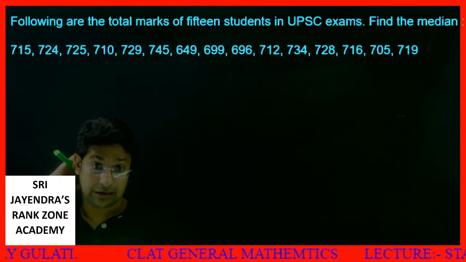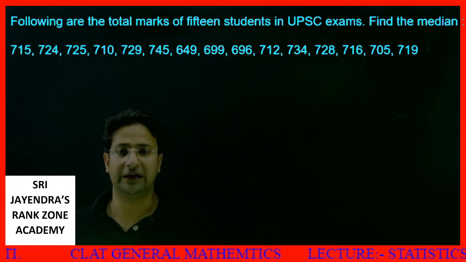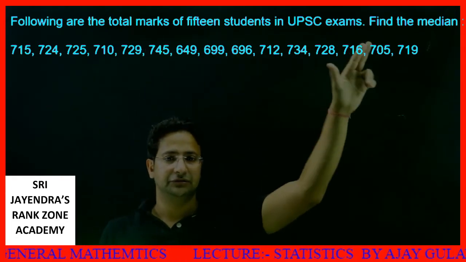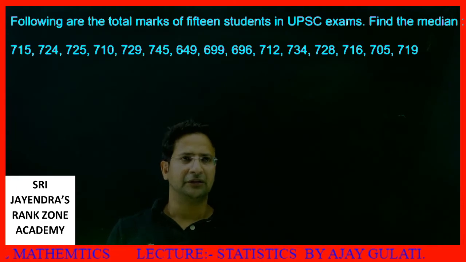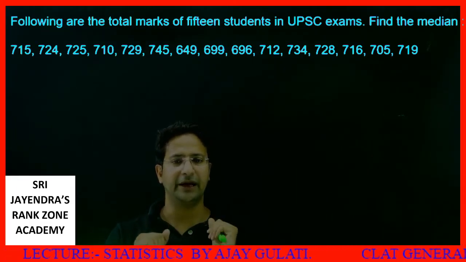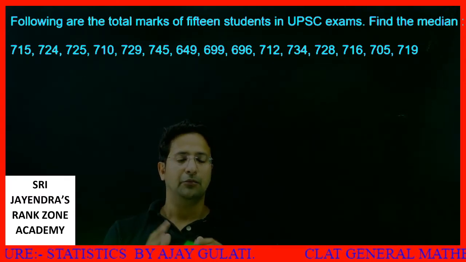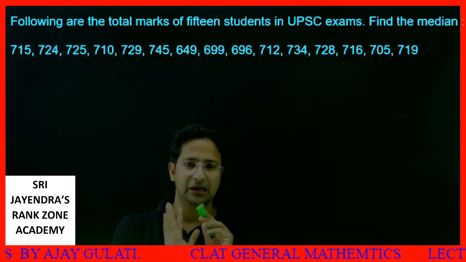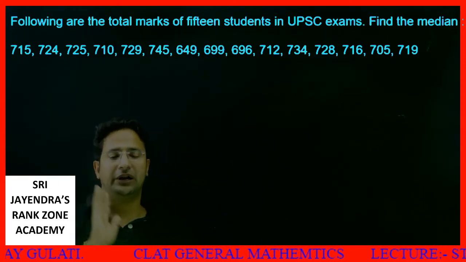Following are the total marks for 15 students in the UPSC exam. Find the median. We are given 15 marks, and we need to find the median. If I write 15 numbers, the number in the middle will be the 8th number. Why the 8th? Because before the 8th number there will be 7 numbers, and after it also 7 numbers. So let's try to arrange these numbers.